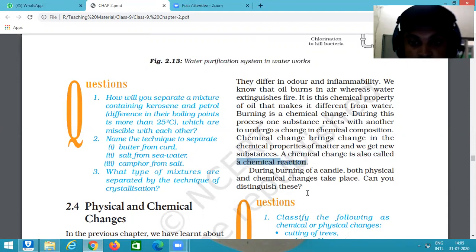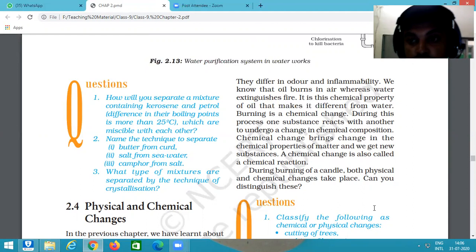Here is another special example for it, burning of a candle. It is an example where both physical and chemical changes take place. Why? Can you distinguish it? Because when a candle burns, some part of the candle burns and converts into smoke or heat and another gas.